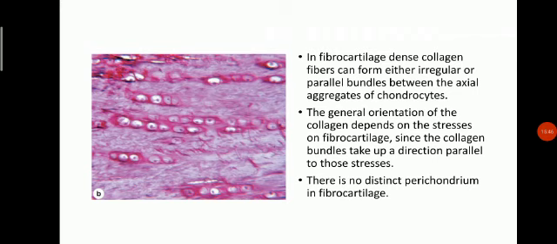In fibrocartilage, dense collagen fibers can form either irregular or parallel bundles between the axial aggregates of chondrocytes. These are the bundles of the chondrocytes, and these dense collagen fibers are arranged as parallel bundles. The general orientation of the collagen depends on the stresses on fibrocartilage, since the collagen bundles take up a direction parallel to those stresses. There is no distinct perichondrium in fibrocartilage.